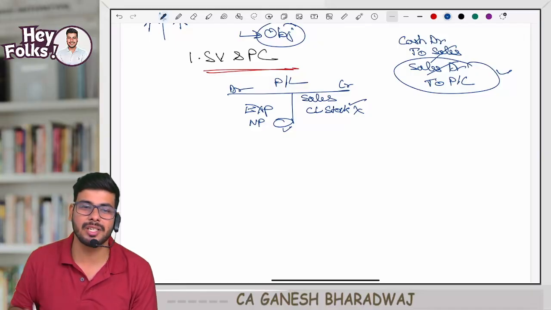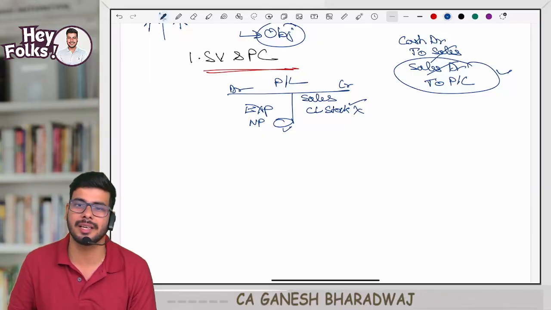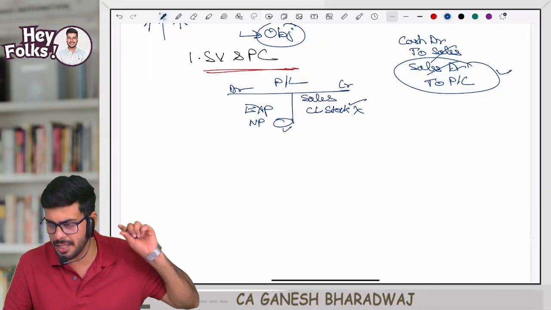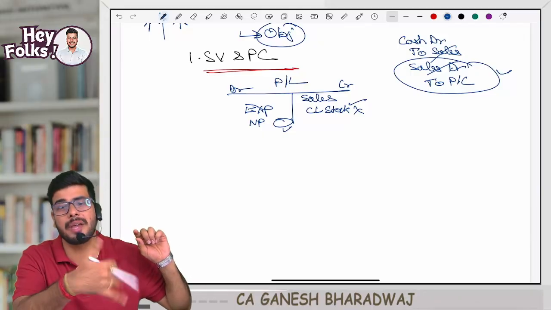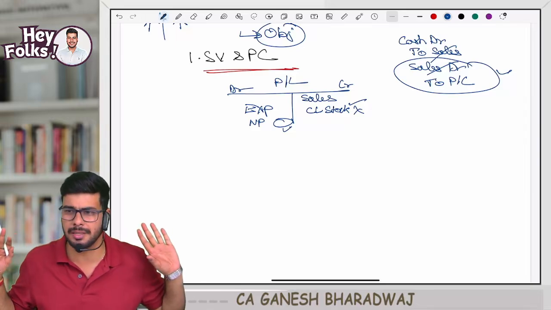Whereas in financial accounts, we only pass an entry for incurring the expense and making the payment. When you incur an expense, you pass an entry, right? When you make the payment to the creditors or receive the money from your debtors, for that also you pass an entry, right?